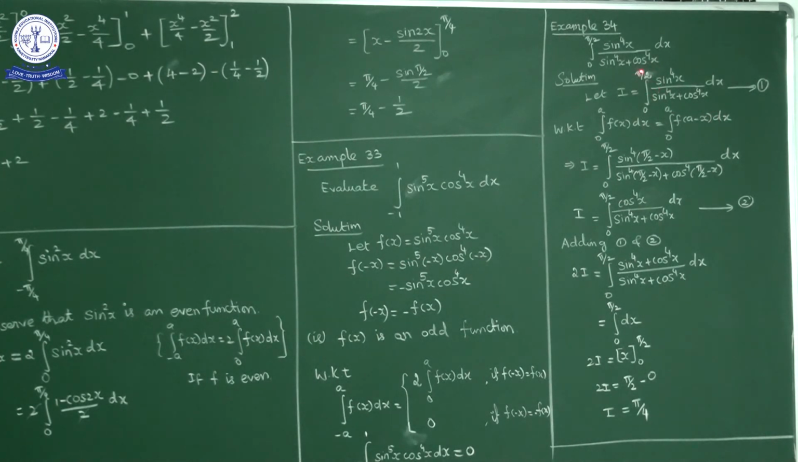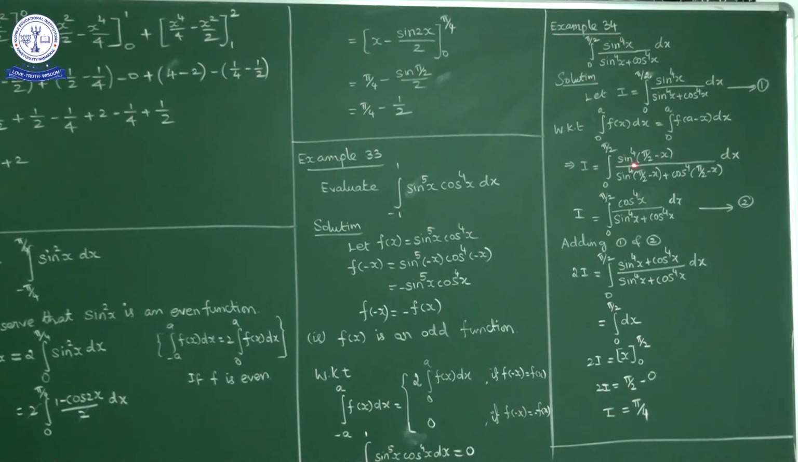By applying this property, what is a? The upper limit is pi by 2. So in place of x, replace x by pi by 2 minus x. So what will we get? I is equal to integral 0 to pi by 2 sin power 4 of pi by 2 minus x upon sin power 4 of pi by 2 minus x plus cos power 4 of pi by 2 minus x. Sin 90 minus theta is cos theta, so sin pi by 2 minus x is cos x.